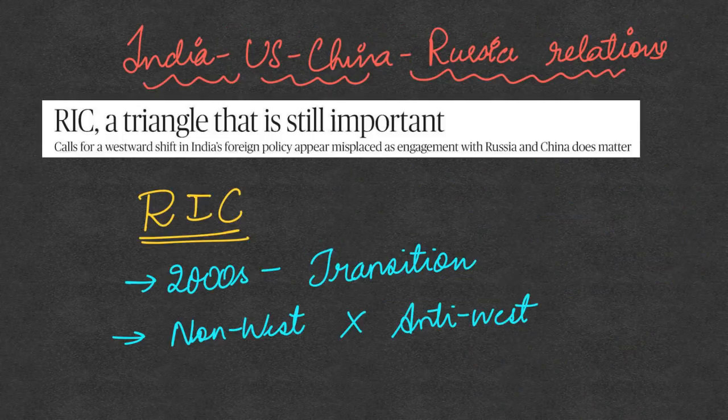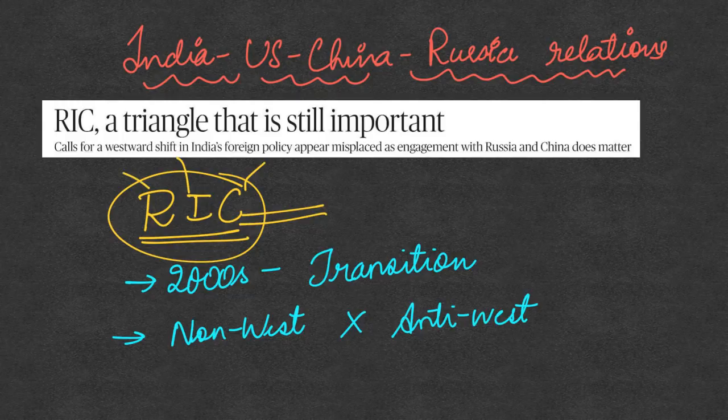Now we move on to the next topic, which is related to India, US, China, Russia relations. Basically, this whole article was trying to talk about the RIC cooperation, that is Russia, India, China cooperation. It says that these three countries came together, they had some common agenda or common interests, but because of the diverse policies of these three countries, they diverged in the middle, and they are still diverging, but there is still a relevance for them in the future, and what can be done to align and bring back this RIC collaboration. So this was the whole structure of the article, and this again is part of your GS2 syllabus.